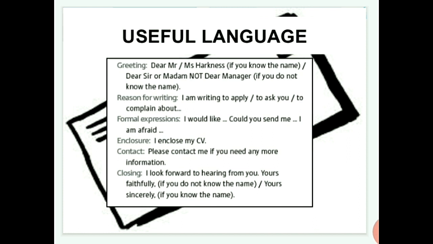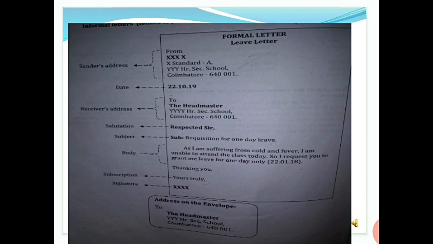Now I'm going to show an example for formal writing. This is a formal leave letter. First we have the sender address at the right corner of the paper, and then date, receiver address, salutation, subject, body, subscription, signature, address on the envelope. This is a perfect formal letter. You can use it in your exams.